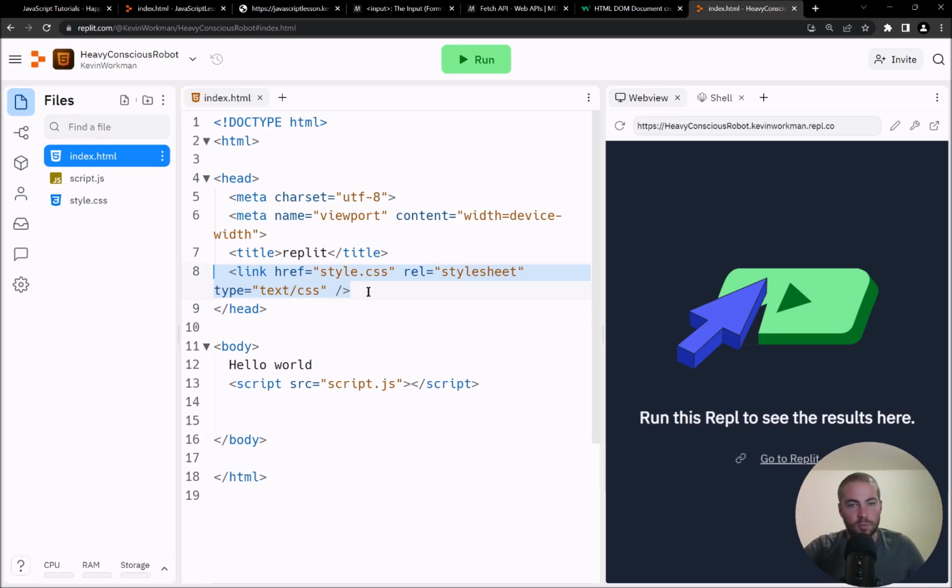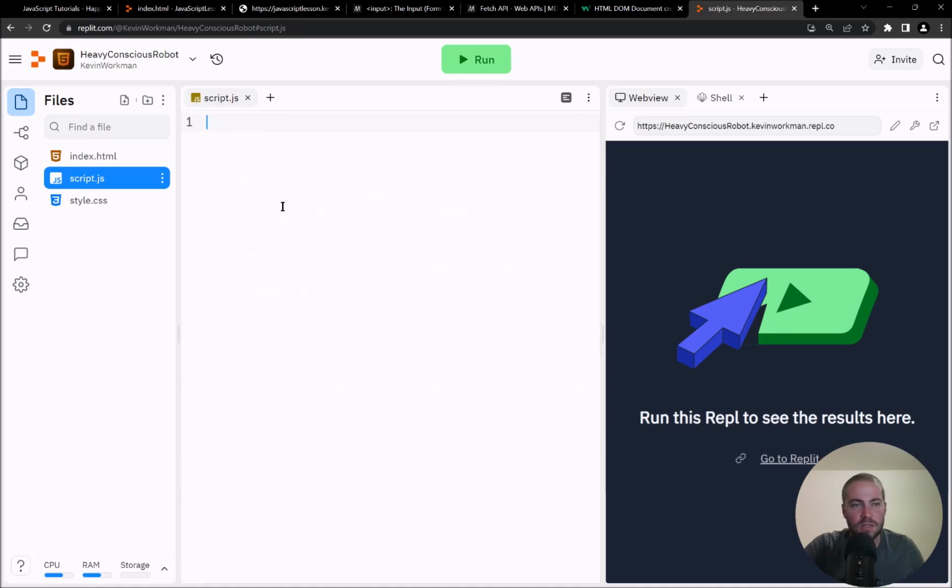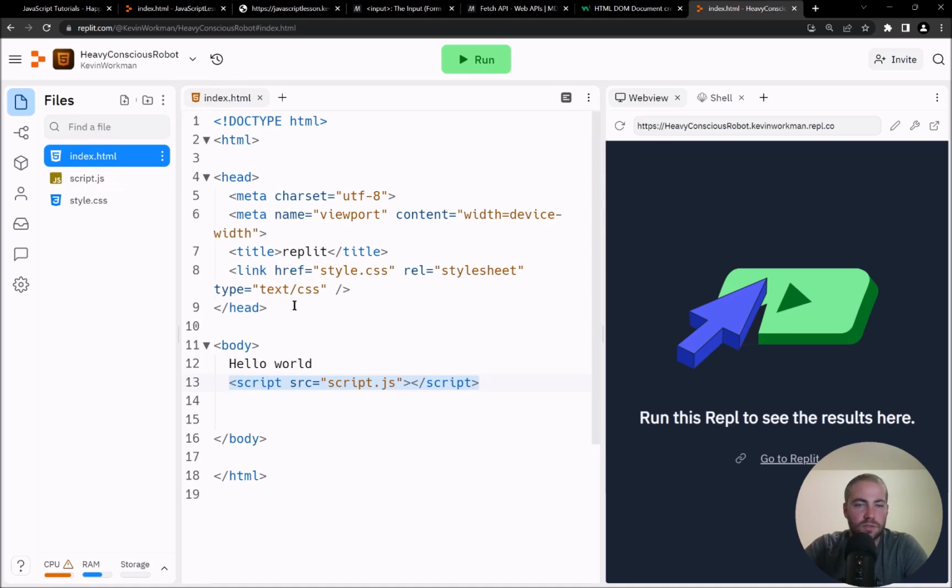But now you know what this line of code does. You learned this a couple weeks ago, where you loaded a CSS file called style.css into your index.html file. And now you know what this line of code does too. It loads whatever JavaScript is over in this file. By default, it's empty, but you can put whatever JavaScript you want over here. So that is the starter code that Replit gives you. The rest of it you can look up because that's HTML tags, but that's the new syntax, and now you have a rough idea of what Replit gives you.